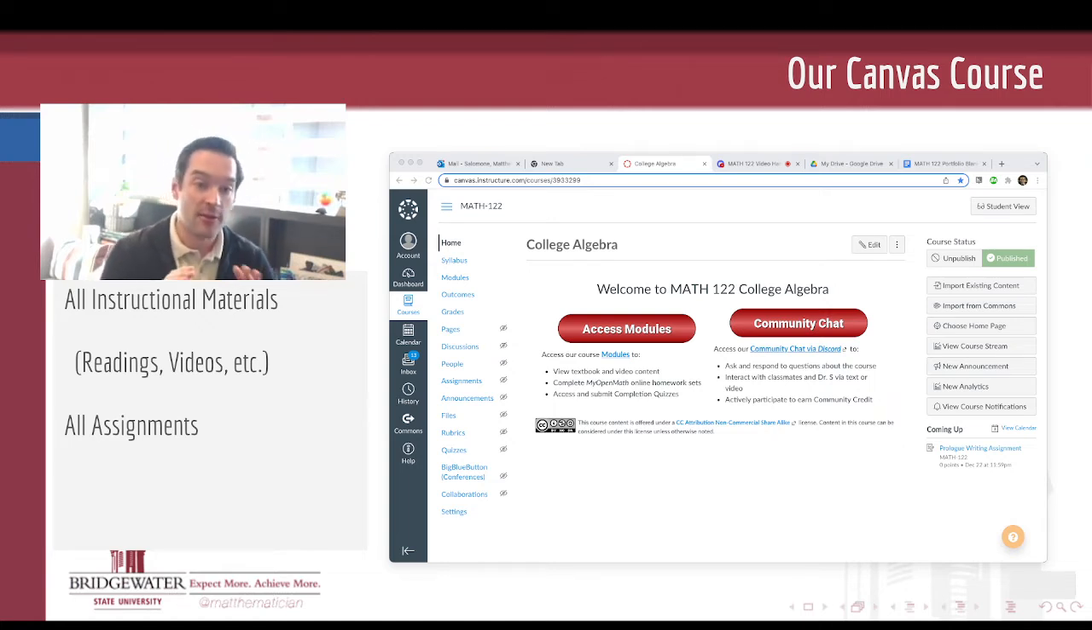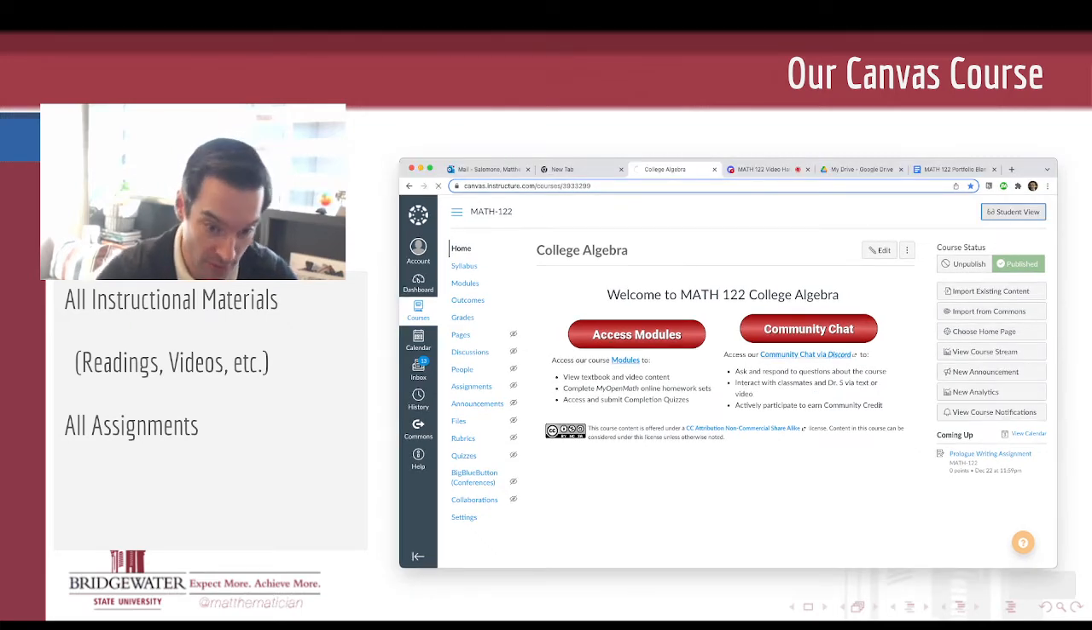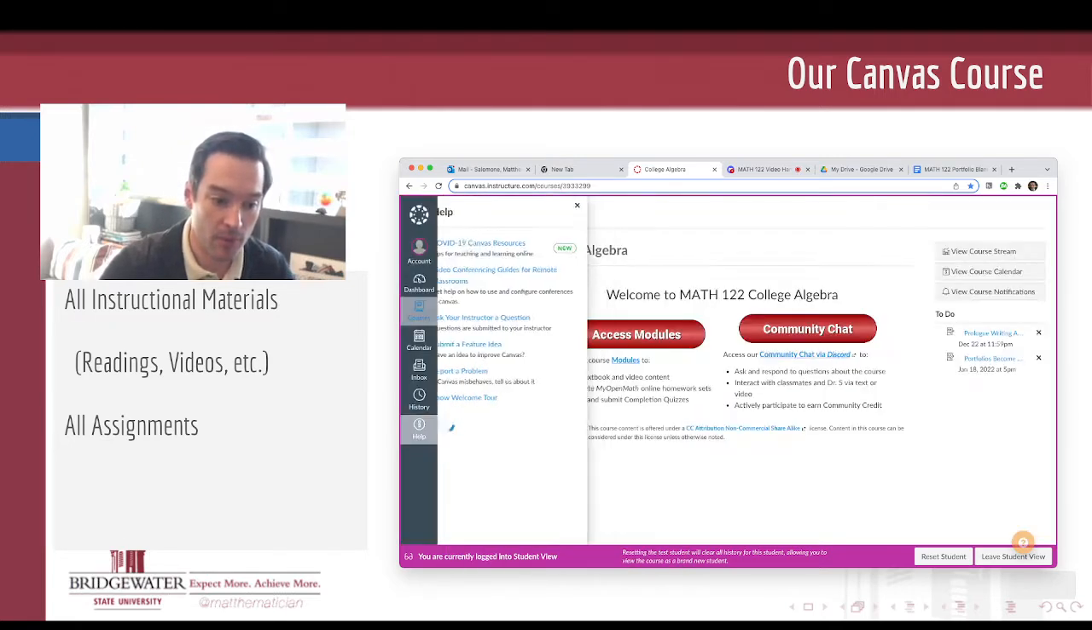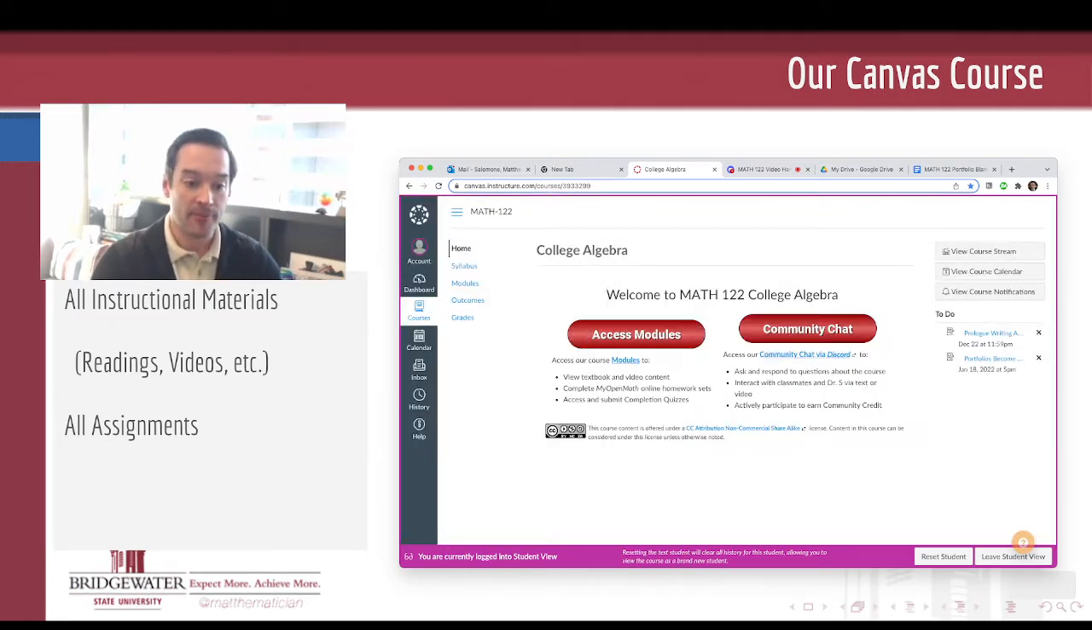What you'll see when you get to the front page of Canvas are two large buttons. I'm going to switch over to the student view here just to make sure that you're seeing exactly what I would be seeing. Two big buttons that are the two main stick and rudder for our airplane this semester. One of them is the community chat button that takes you over to our community chat on Discord. I'll talk about that next. But the first, and probably the one you're going to be clicking most often when you arrive in Canvas, is the Access Modules button.